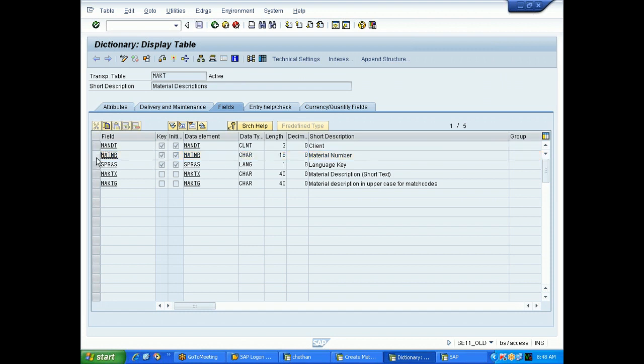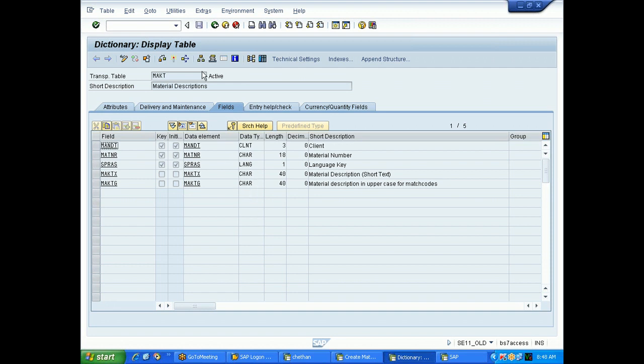Similarly, there are different data types. Say for example, if you take this SPRAS, the data type is language and length is only 1. Similarly, this MANDT, its data type is CLNT and length is 3. There are different data types available. These are a little different from your program data types, which we have already discussed, some 7 or 8 data types: type C, type I, type N. These data types are little different when compared to those.